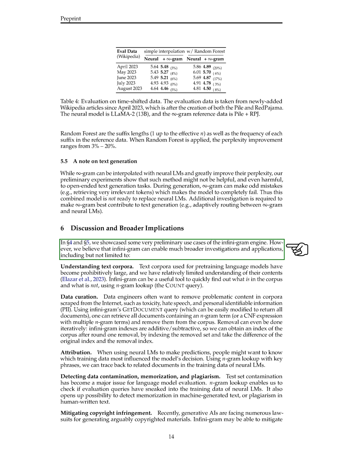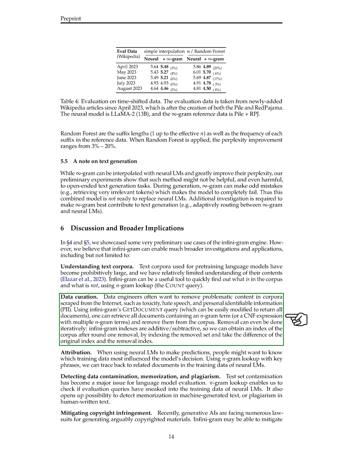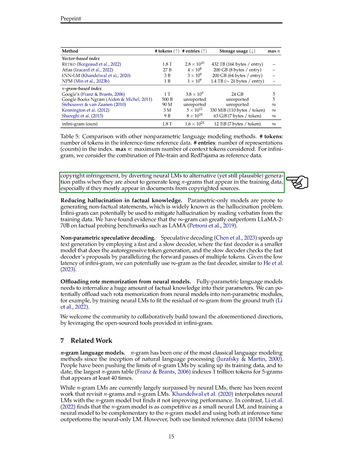In our discussion, we highlighted some potential uses for the Infini-gram tool. It can help us understand what's in our large text datasets more quickly, assist in removing unwanted content like hate speech or personal information, and help us figure out which parts of the training data influenced a model's predictions. It can also be used to check for issues like data contamination, memorization, and plagiarism in language models. Lastly, it might help in avoiding copyright issues by guiding language models away from generating content that's too similar to copyrighted material.